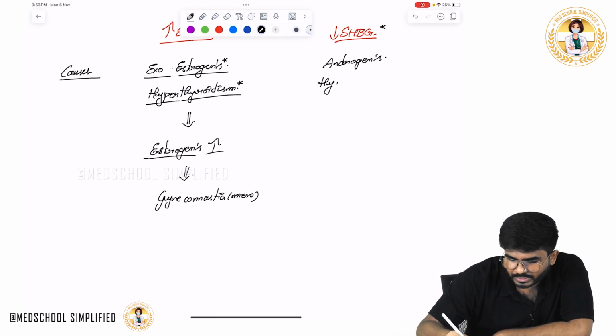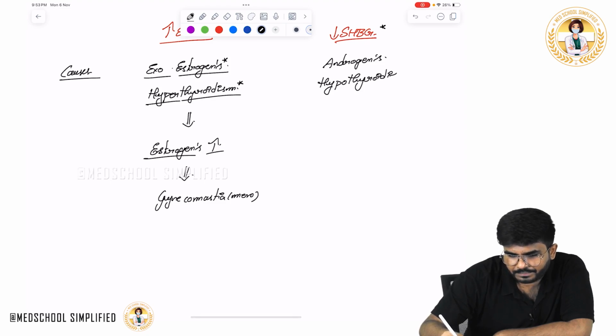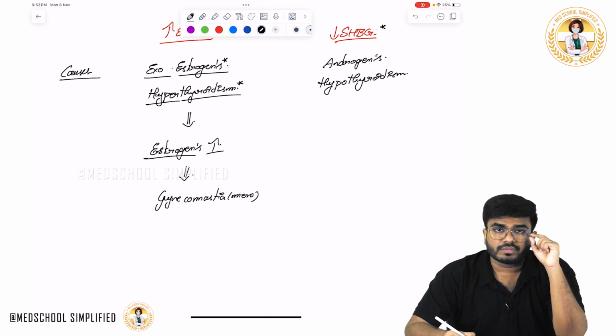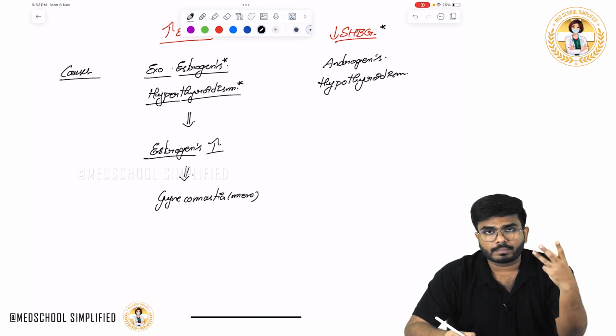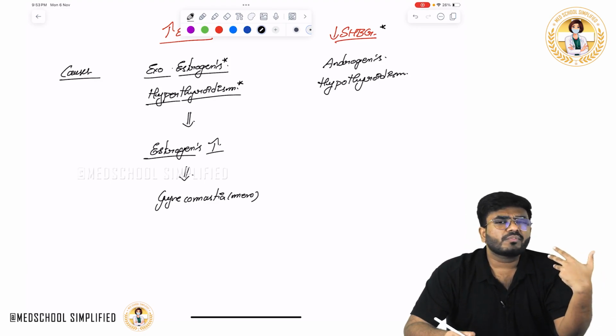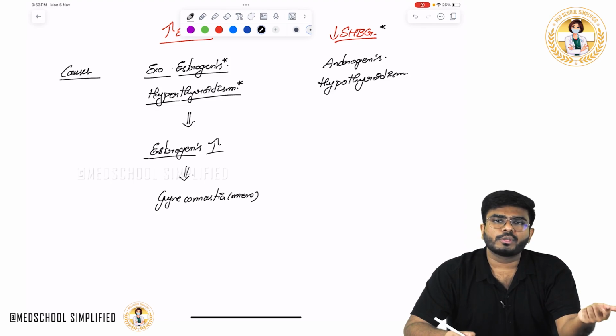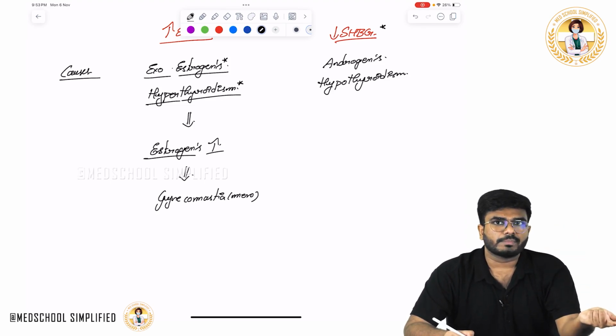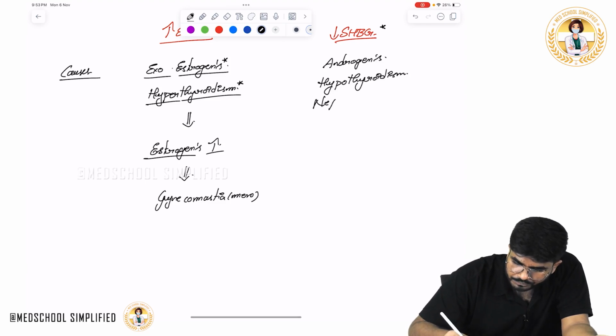Also hypothyroidism, and nephrotic syndrome, in which there is glomerulopathy and the patient continuously loses different proteins out of the body, albumins and globulins. One of the globulins is sex hormone binding globulin.